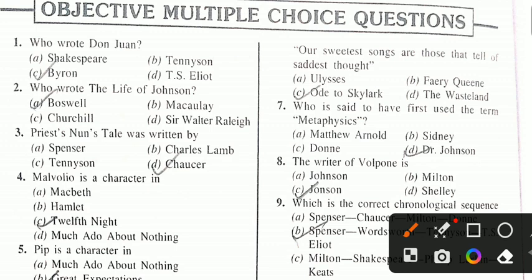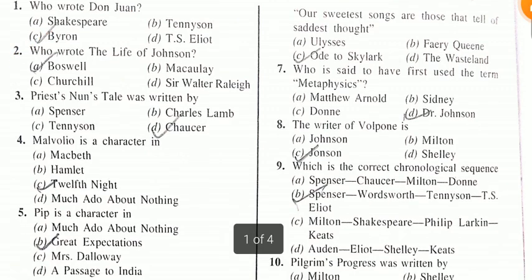Who wrote Dungeon? It was written by Lord Byron. Understood? Lord Byron. So dear friends, without wasting time, we shall only keep our eyes on questions with answers.